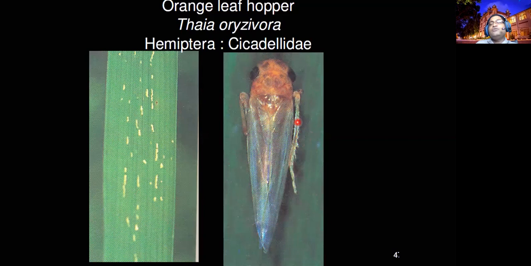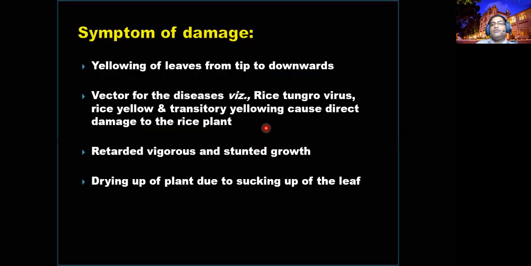You have to go closely and monitor: are there any hoppers? Because this is a symptom of viruses. If the viruses are present, there is more chance of these hoppers being present. Direct damage is less, but transmitting virus is the problem of these leaf hoppers.